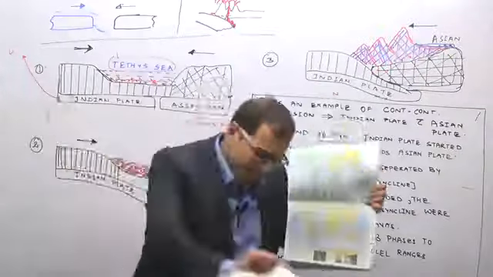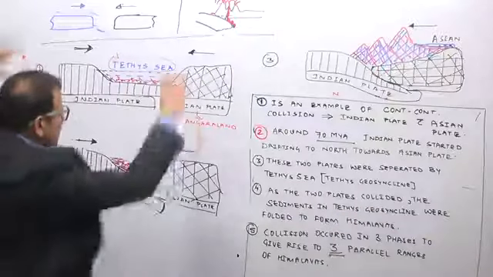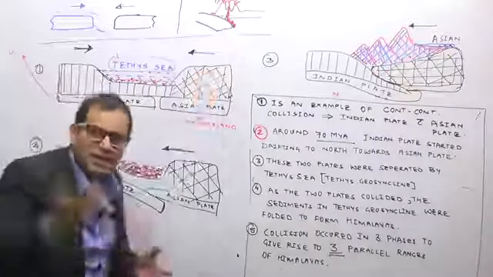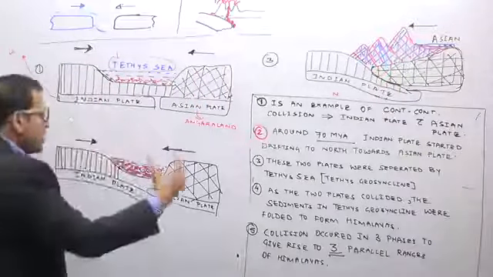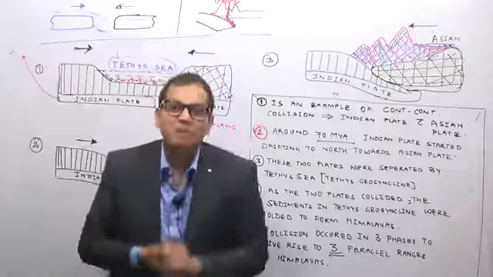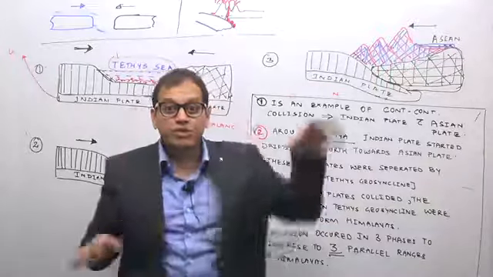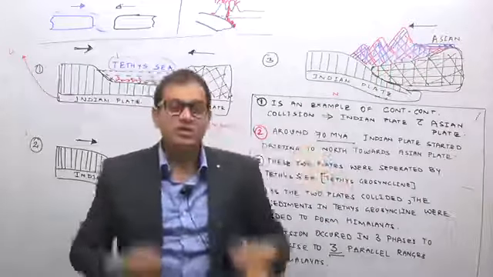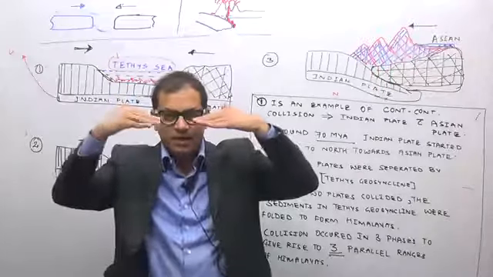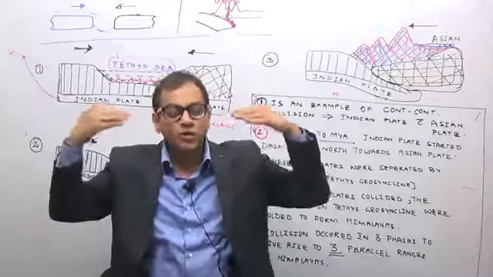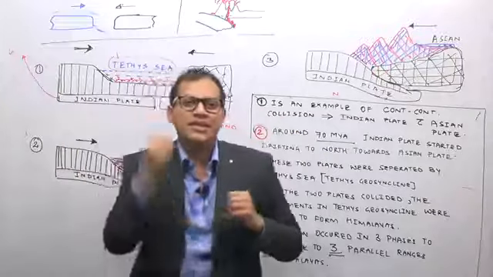And see here how India is. India is an example of a continent-continent collision. There was an Asian plate, it is a continental plate. The Indian plate is also a largely continental plate. These two plates have come together, and because these are of the same type, the Indian plate is not going deep into the mantle. It is just lifting. If these two plates are coming together, it is not going deep into the mantle, because both have more or less the same density. I am saying more or less the same density.